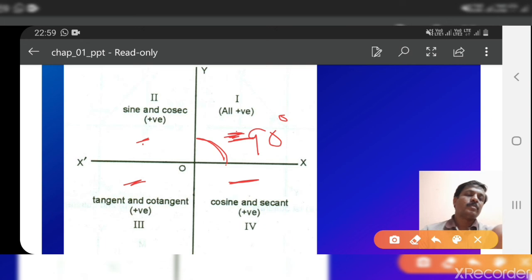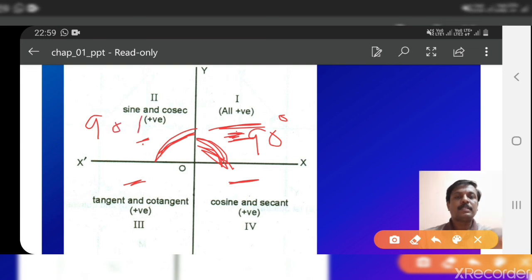So the values of all the trigonometric functions within the range 0 to 90 degrees will be positive. Then here it will be more than 90 and less than 180, so it is 90 plus theta.